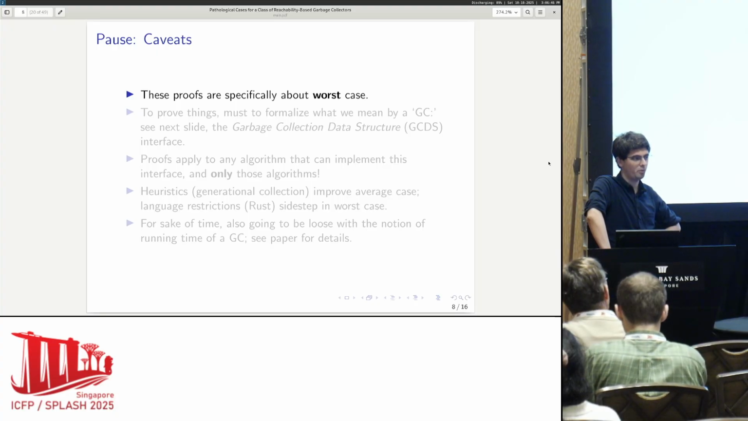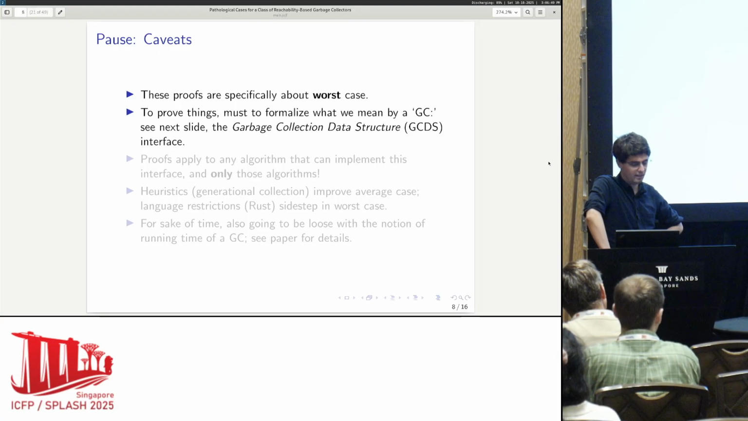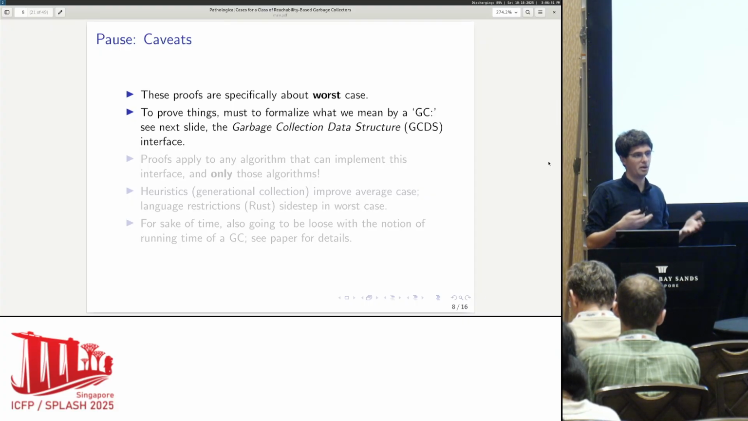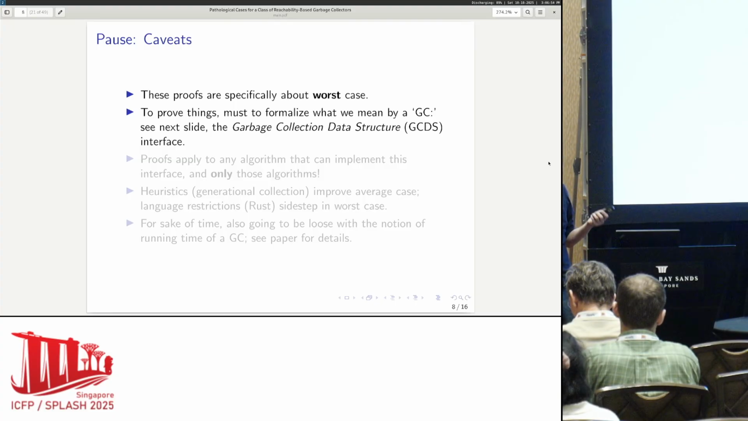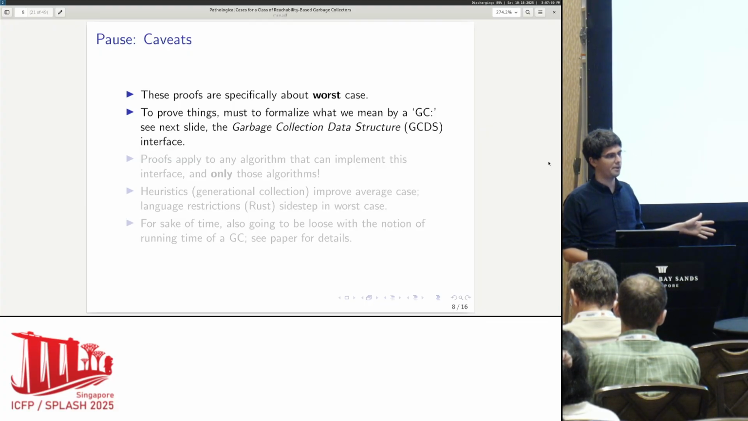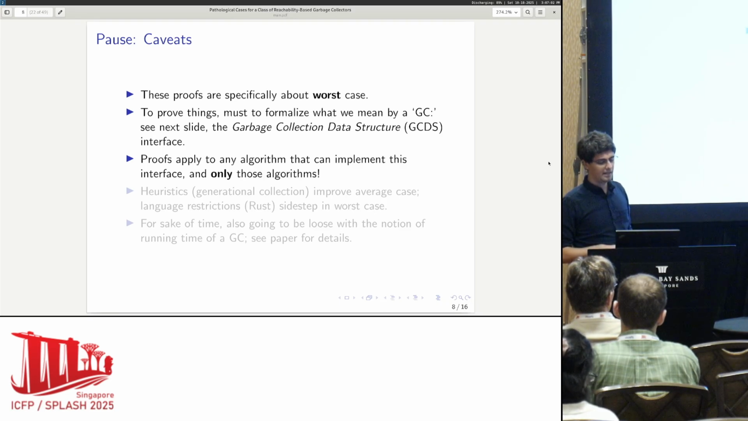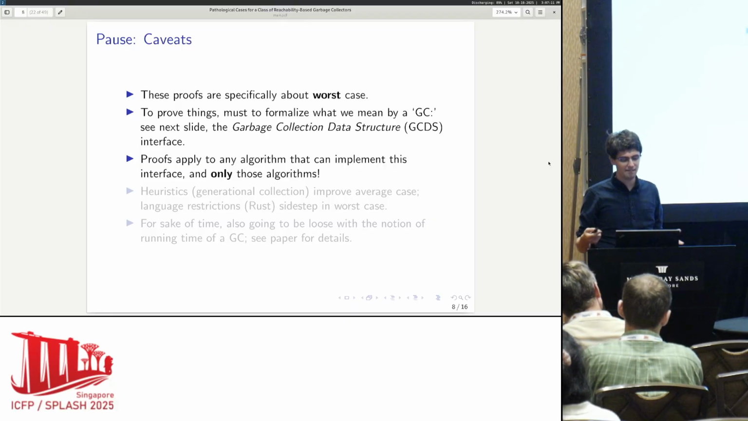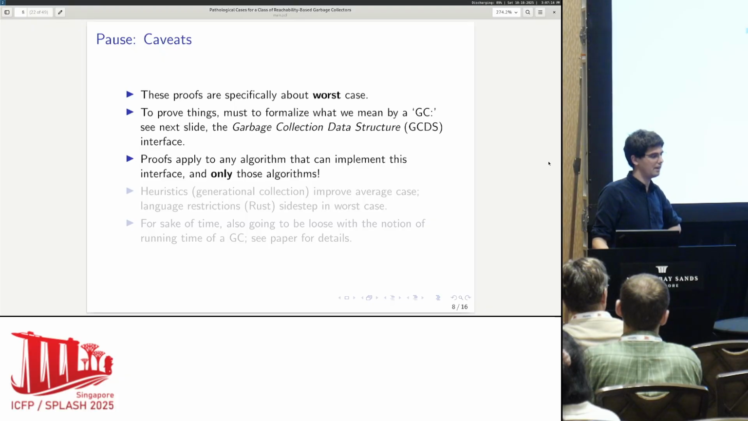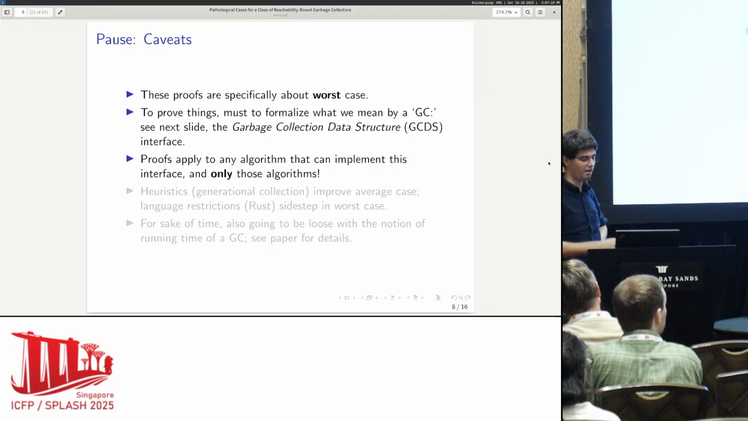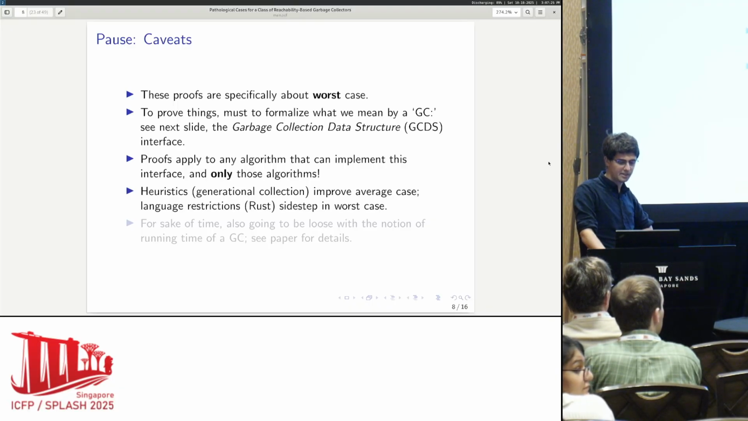These proofs are specifically about the worst case, not the average case. In order to prove things, I can't just talk about garbage collection, because garbage collection is kind of an informal concept. Do I mean copying collectors? Do I mean in-place, and so forth, right? So on the next slide and in the paper, I'm going to give you a more rigorous definition of what we mean. And the proofs are only going to apply to algorithms that can implement this garbage collection data structure interface that I have in the paper and that I'm going to write down on the next slide. So if your algorithm is not general enough to implement this interface, then our results don't apply to it, and you've successfully evaded this.